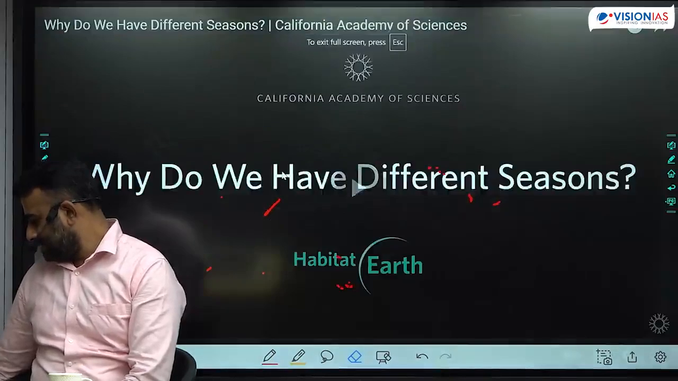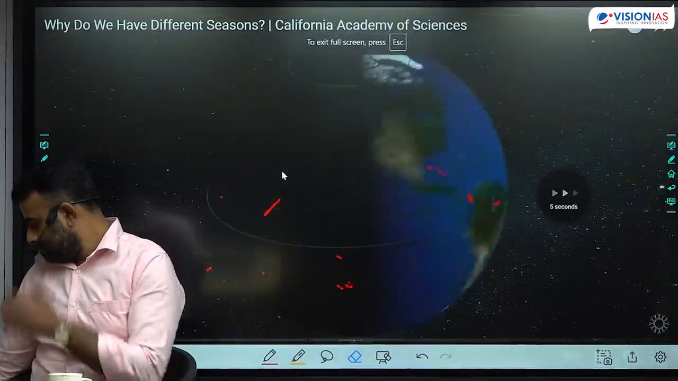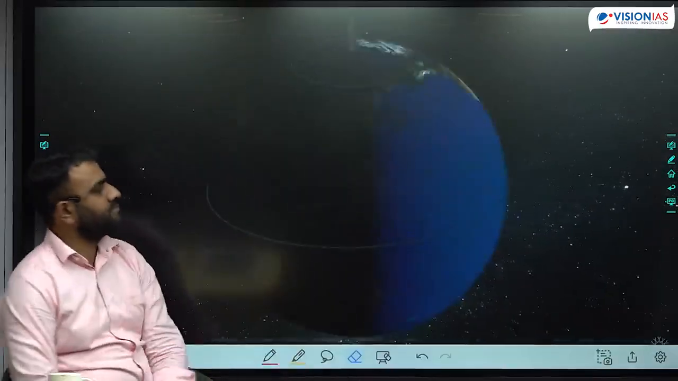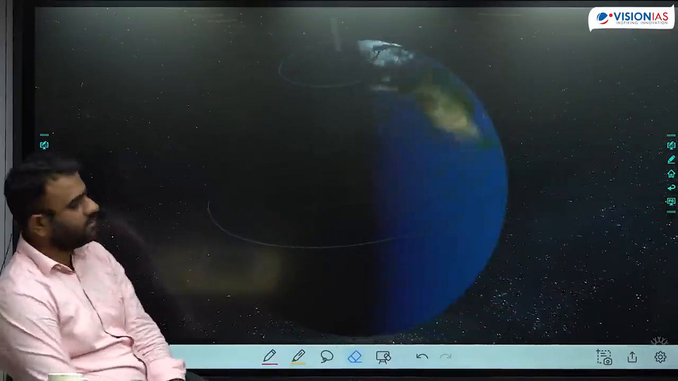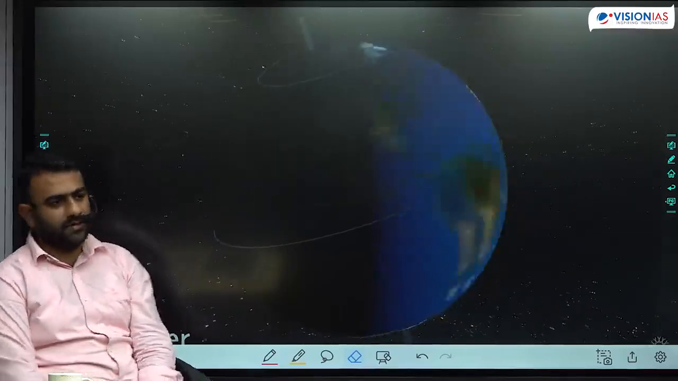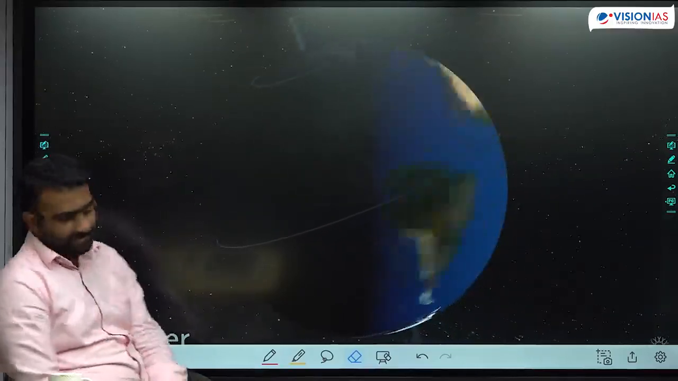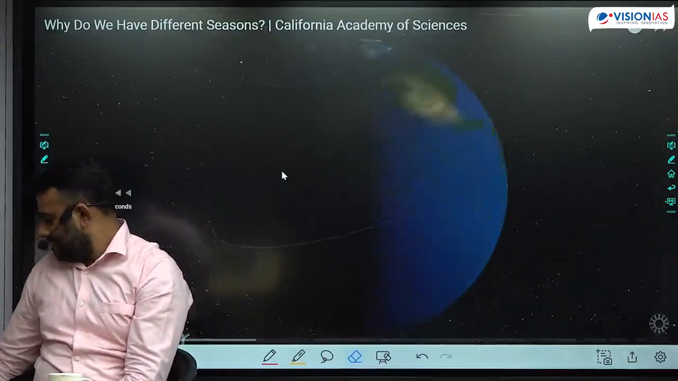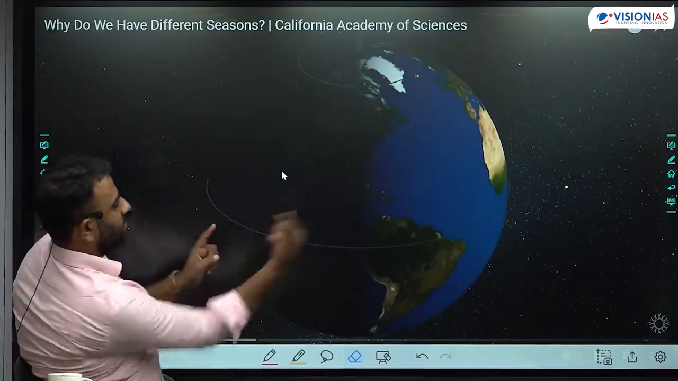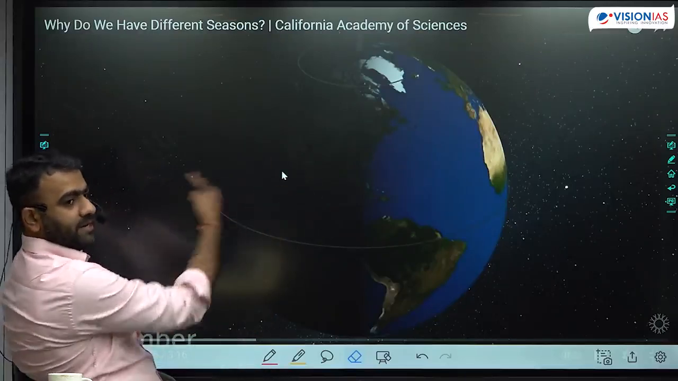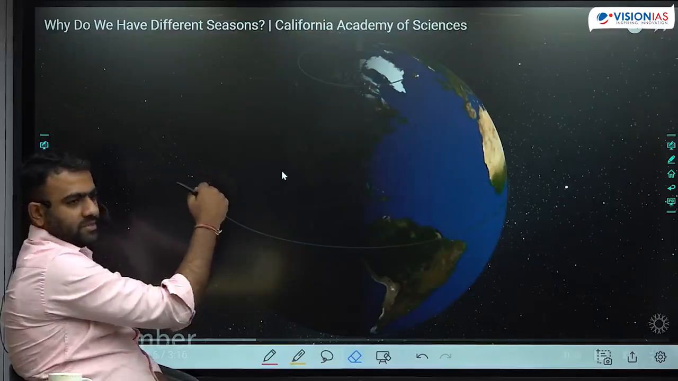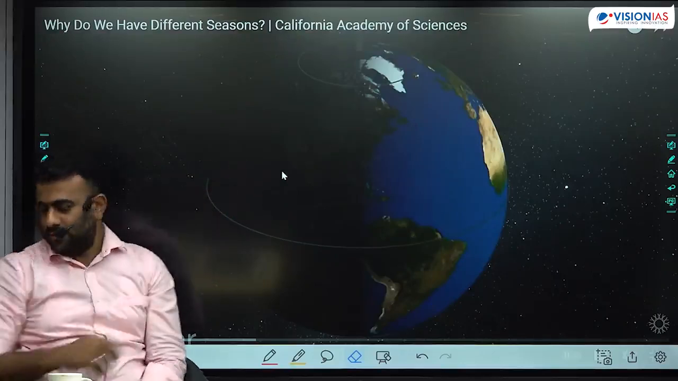The same visualization you can see here. Earth orbits the sun, and the sun's light shines differently on Earth at different times of the year. Can you see equal length of day and night? Everywhere the length of the day is same as the night. Every latitude. This is equinox. Okay, so let's say this is autumnal equinox. We are moving towards winter solstice.